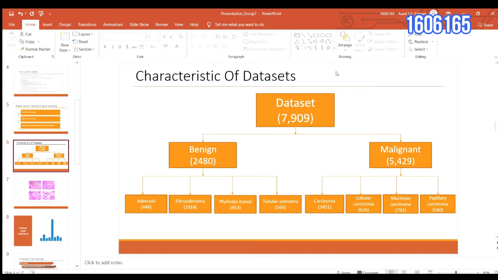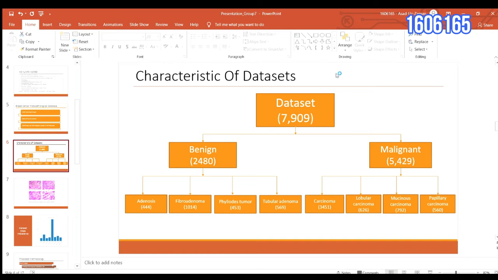The dataset is divided into two main groups, benign tumors and malignant tumors. Normally, benign tumors are comparatively innocent, slow growing and remain localized. On the other hand, malignant tumor is a synonym for cancer. Lesions can invade and destroy adjacent structures and spread to distant sites to cause death.